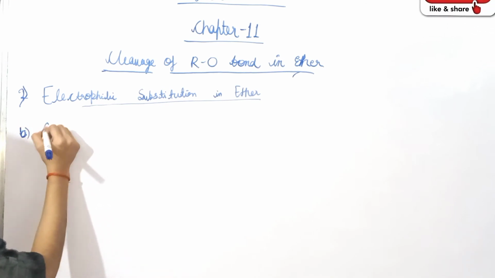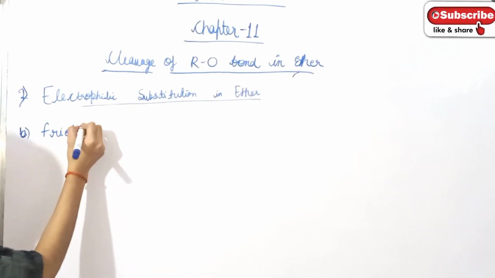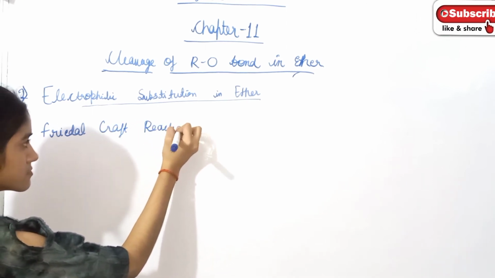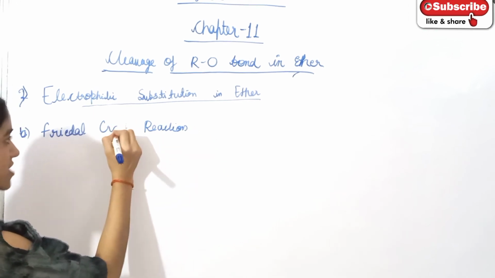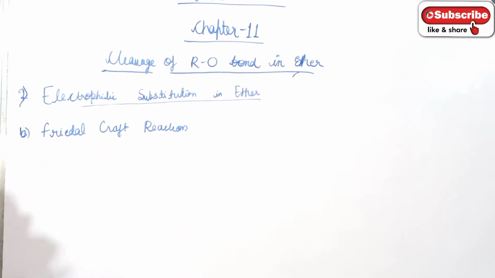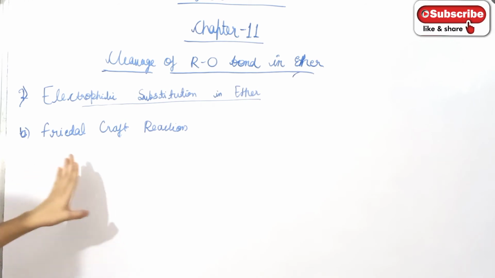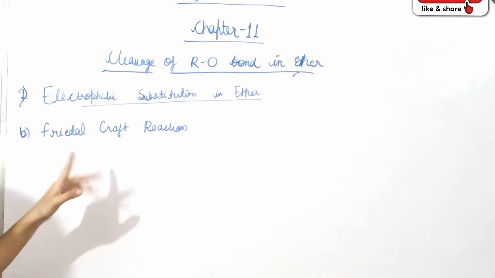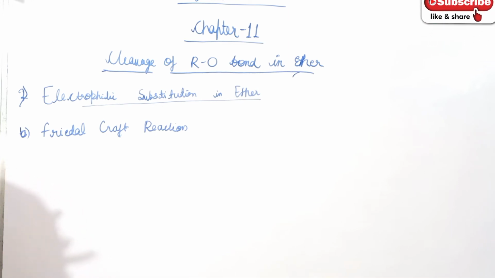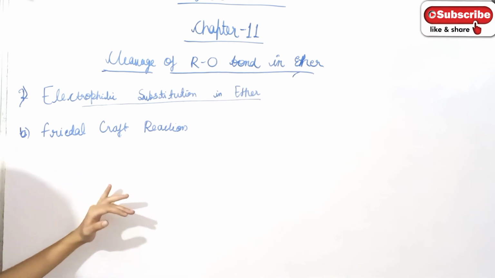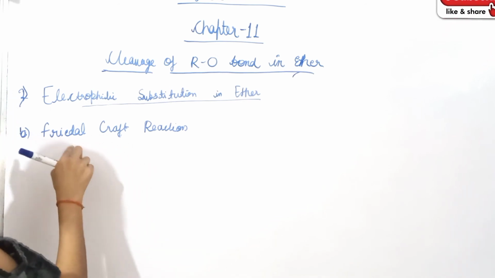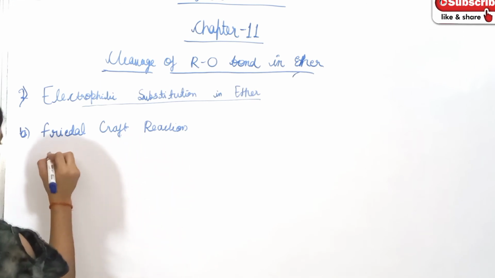Now the second one is Friedel-Crafts reaction that I am going to discuss. What is Friedel-Crafts reaction? Friedel-Crafts reaction in ether or anisole is the introduction of an alkyl or acyl group in ether, that is, acylation or alkylation will take place in the presence of catalysts such as aluminium chloride, ferribromide. So first we are going to discuss Friedel-Crafts alkylation reaction.